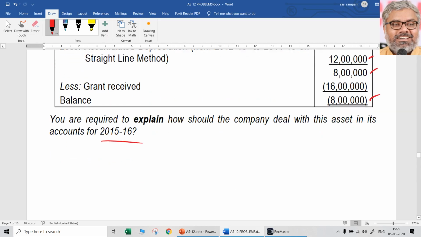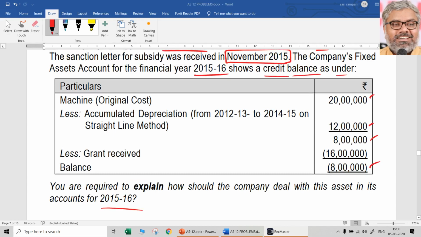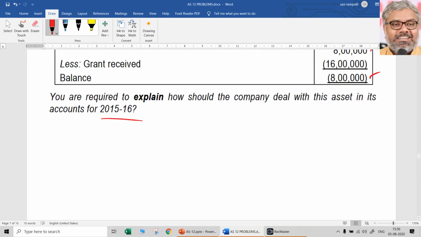Ideally they have to deal with it like this. This is a simple theory question once again. Asset value cannot go negative. Since the amount of grant received is more than the book value of the asset, the depreciation that has already happened we cannot reverse directly. But indirectly we can reverse that. How? By crediting this 8 lakhs to the P&L account.